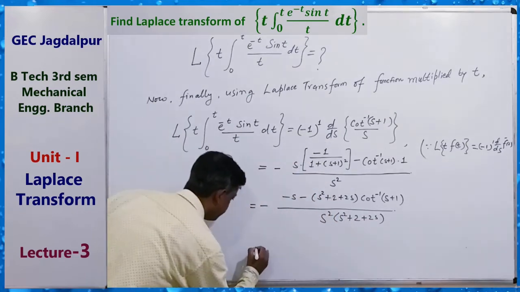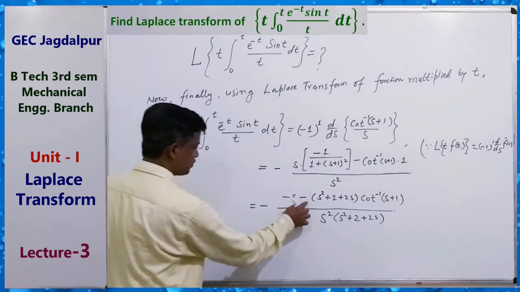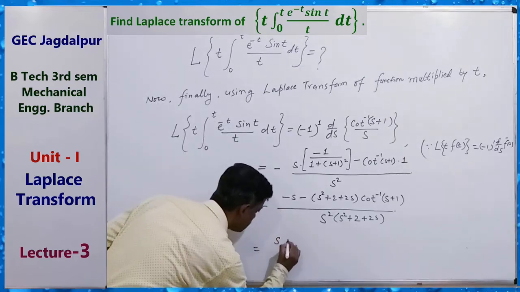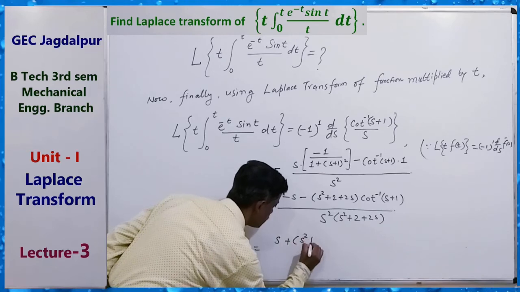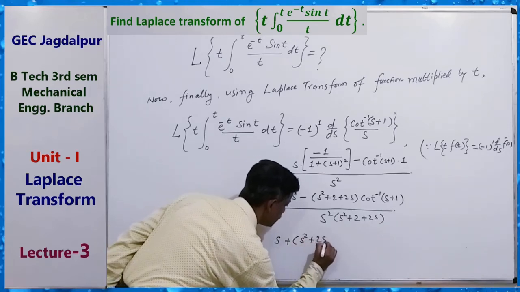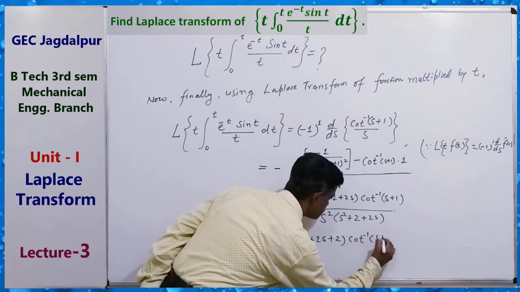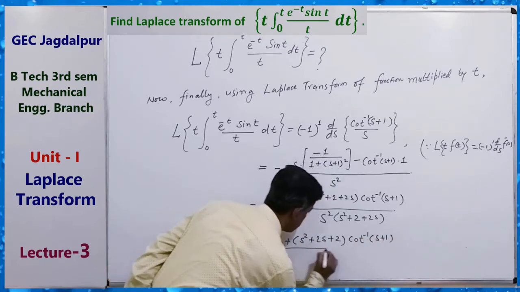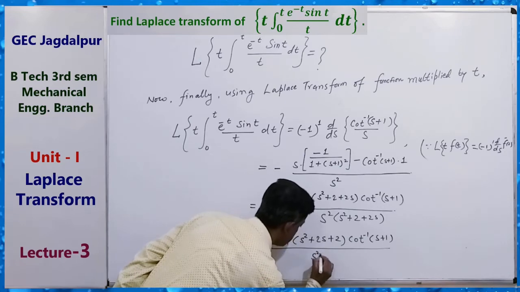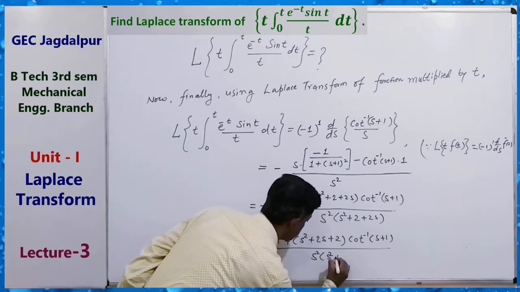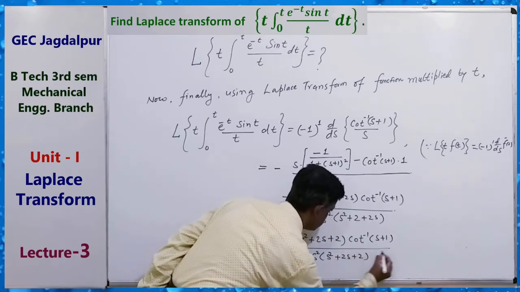This is equal to, you can write minus minus common plus, so s plus s square plus 2s plus 2 cot inverse s plus 1 upon s square plus 2s plus 2.